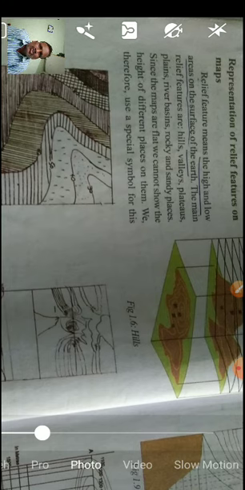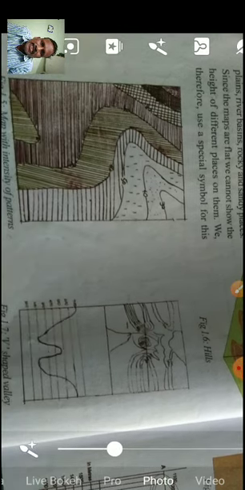Since the maps are flat, we cannot show the height of different places on them. We use special symbols for this. Actually, what is given here, children? Since the maps are flat, when we draw a map on paper, how is the paper? Paper is flat. Then how can we show that a mountain is high and a valley is low? Yes or no? Somewhat it is difficult. But here some methods are followed, and here one method is given.